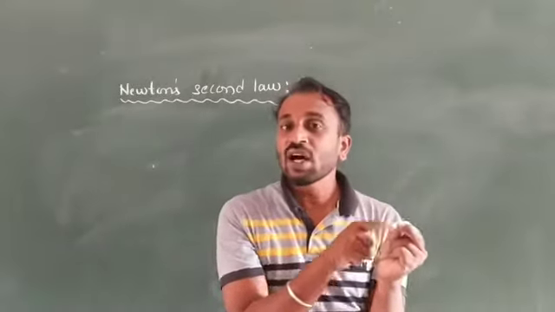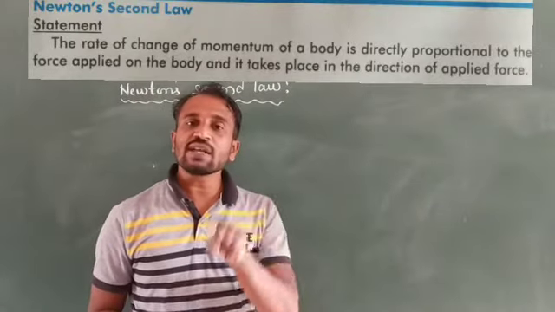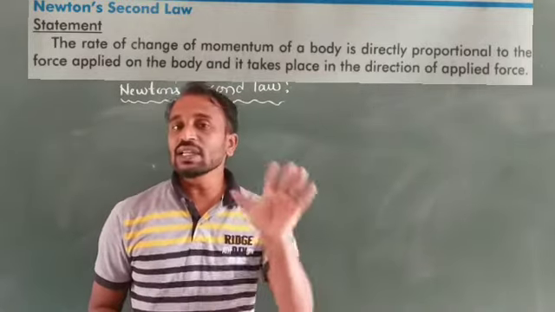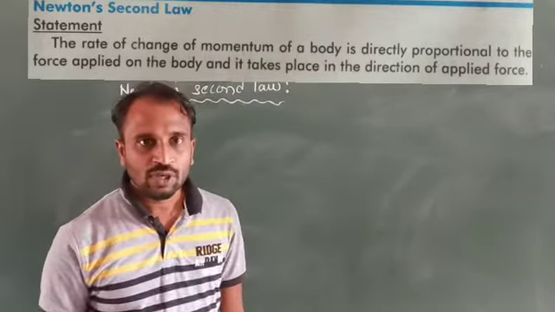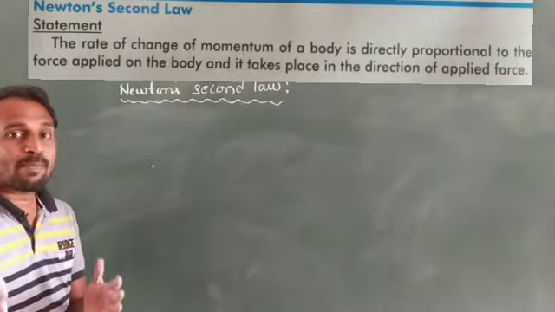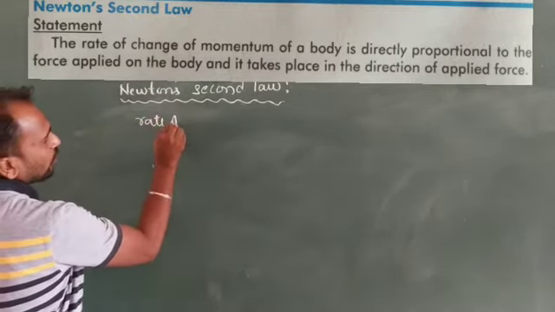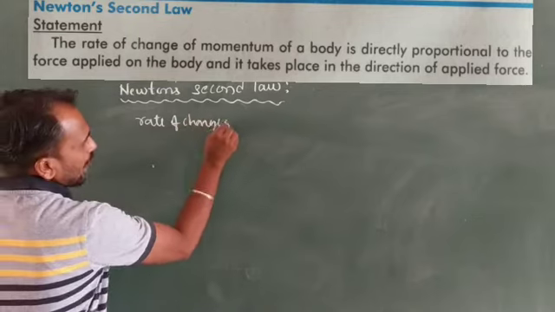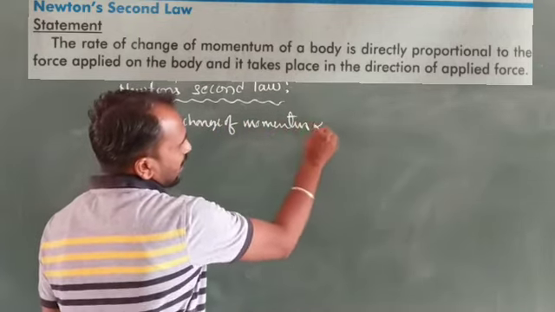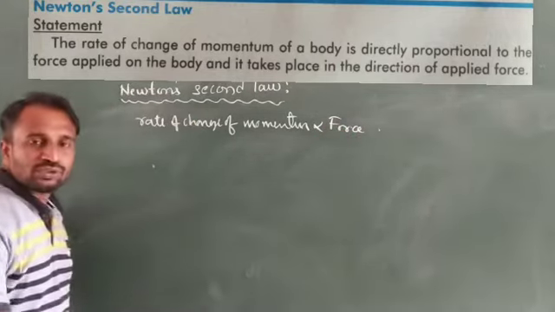So for this reason, the rate of change of momentum is directly proportional to the applied force, and it takes place along the direction of applied force.